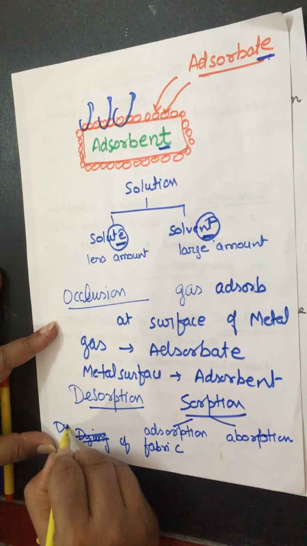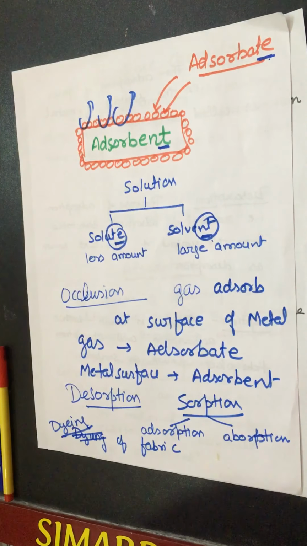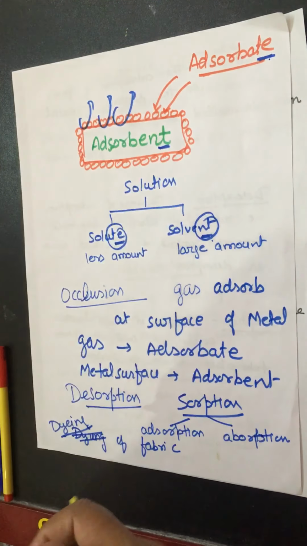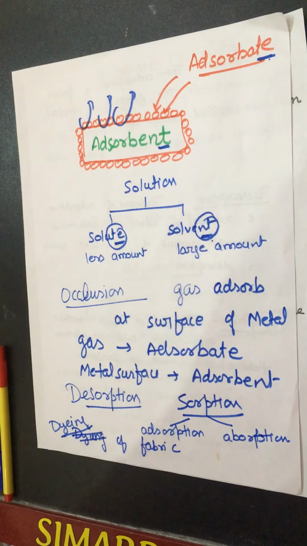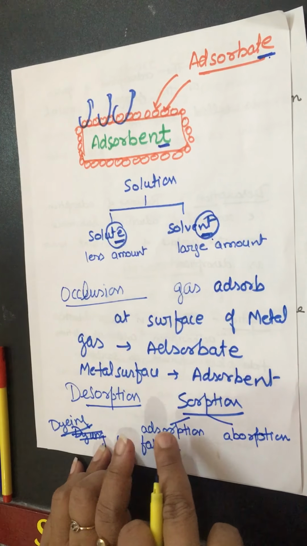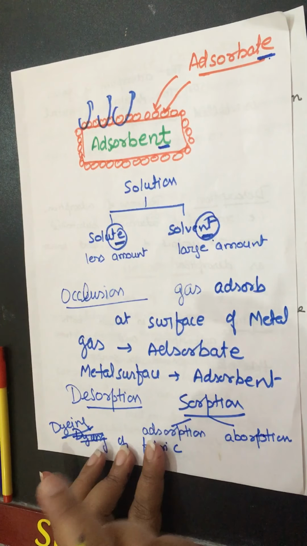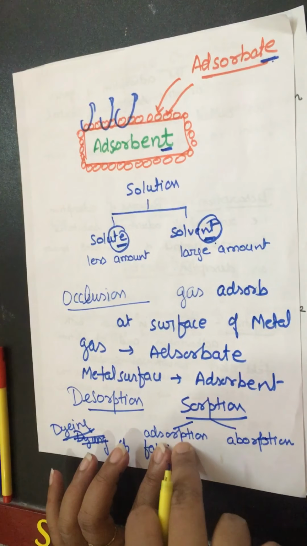Dyeing of fabric. What does dyeing of fabric mean? Suppose there is a fabric and we have to dye it. I am taking an example: you have seen some bedsheets on which the print is only at the surface of the bedsheet. It is not in the inner layer. That is adsorption. If the print, or color, or dye remains only at the surface of the fabric, it is known as adsorption.